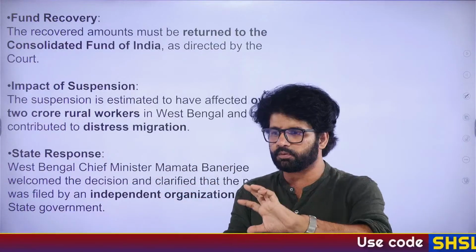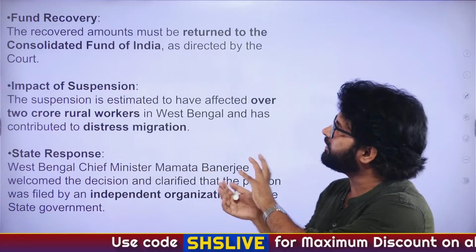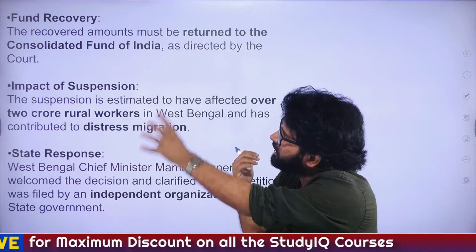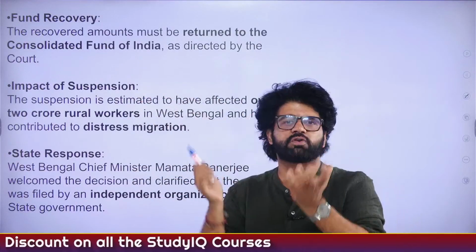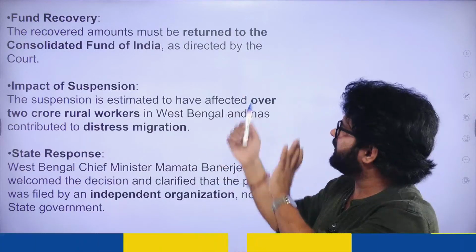You have different gullaks where you store your money. Similarly, the central government or parliament has 3 gullaks where they keep their money. Consolidated fund is the biggest of them all, and then you have contingency fund and public account. So yes, that's a static portion.